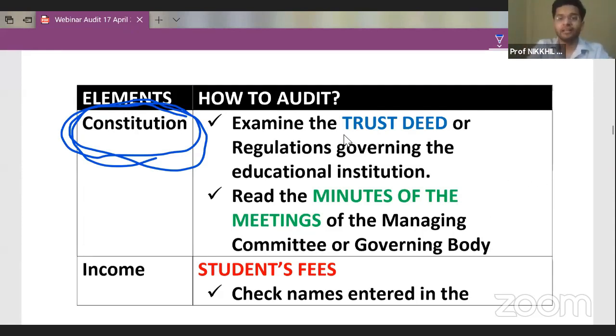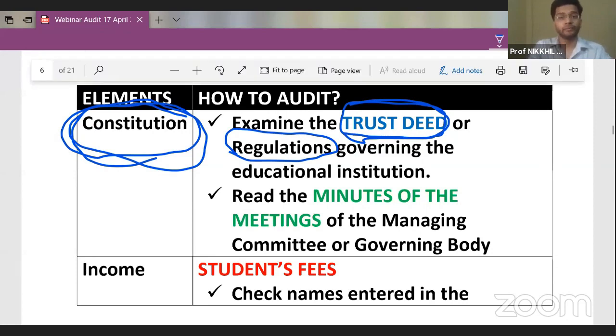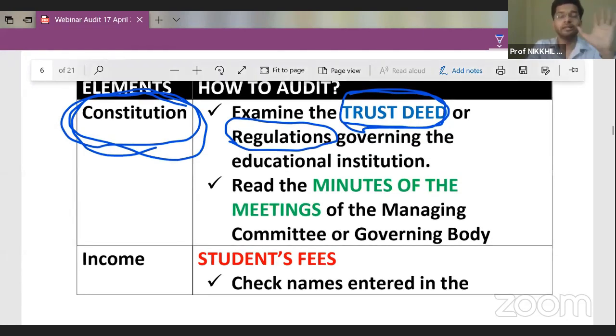And for this, I will examine the trust deed. So guys, usually the educational institutions are formed under a trust deed, and I will read through the trust deed to know what the important elements of the trust deed are, and the regulations made under the trust deed, because I want to know whether the educational institution has fulfilled all the legal requirements or not.